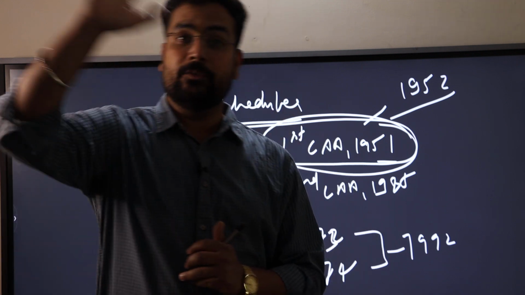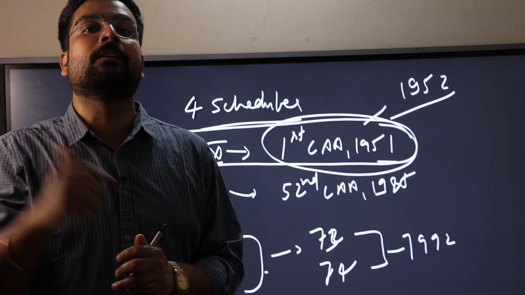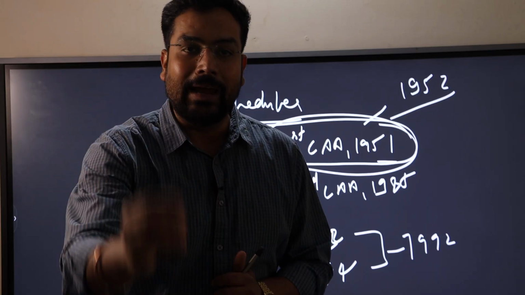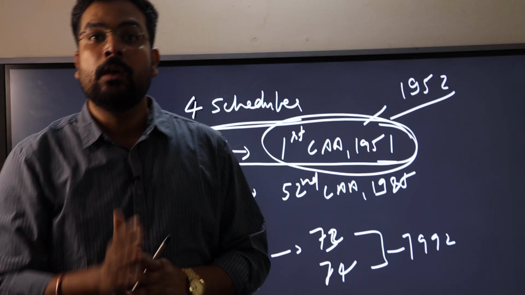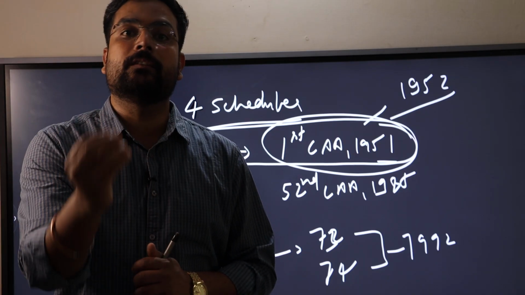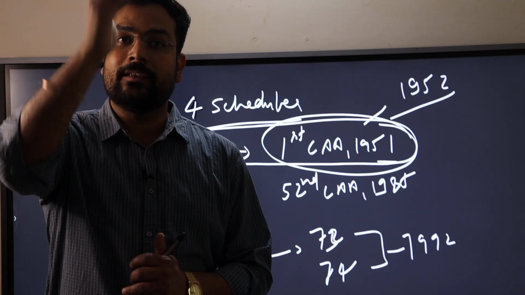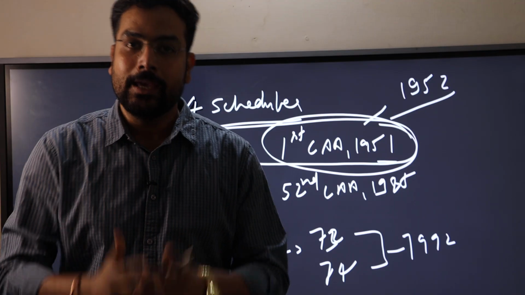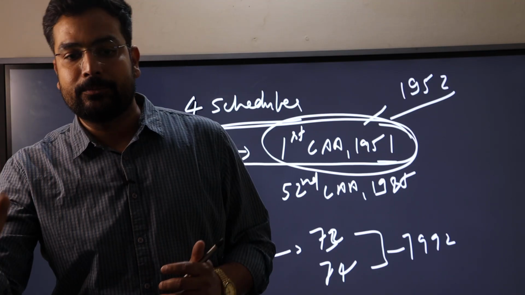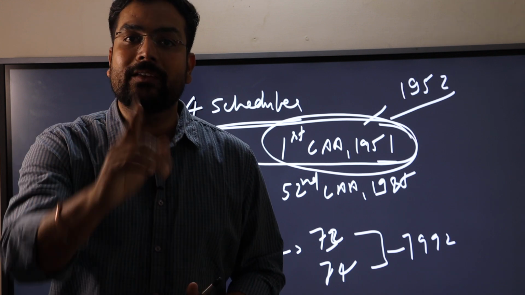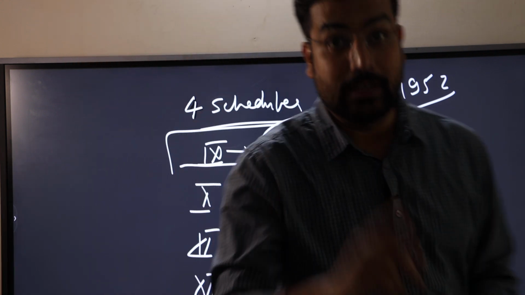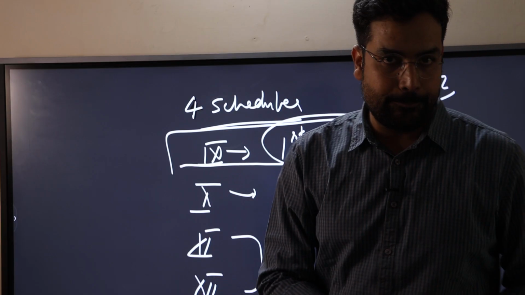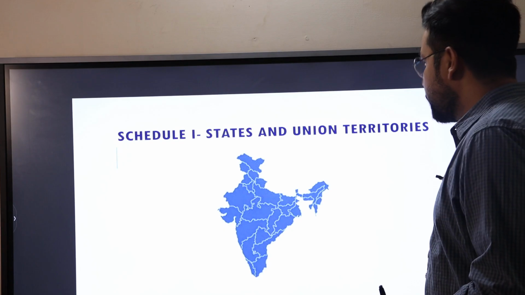The same question has been asked by certain PCSs, especially Rajasthan Public Service Commission, that in the first amendment or in the 9th schedule, when it was added to the Constitution, there was no consent of Rajya Sabha. The statement is totally correct, as there was no Rajya Sabha in 1951. It was added in 1952 only, and that's why Rajya Sabha was absent at the time of 1951 when the first Constitution amendment was added. You should keep this part in your mind, because this is conceptual clarity only. Okay, so let's see all the schedules one by one.